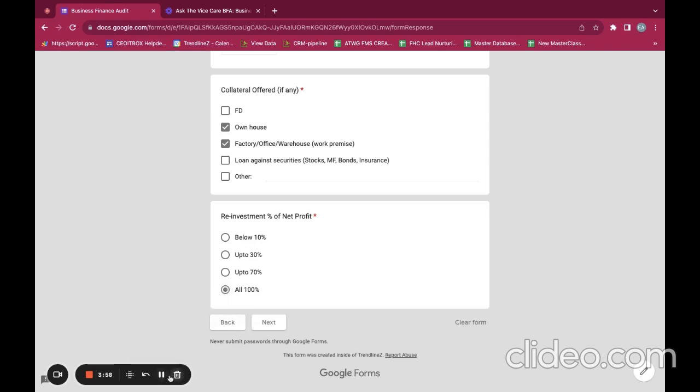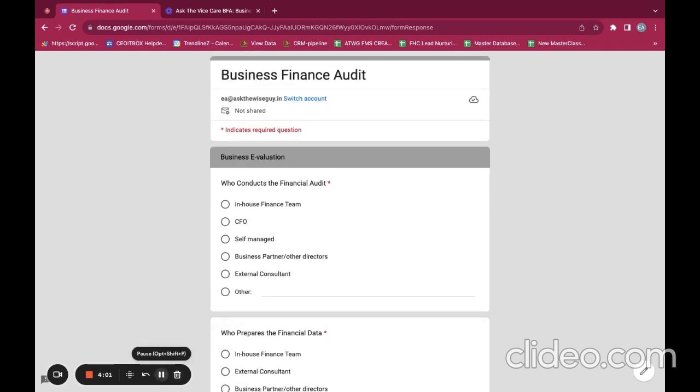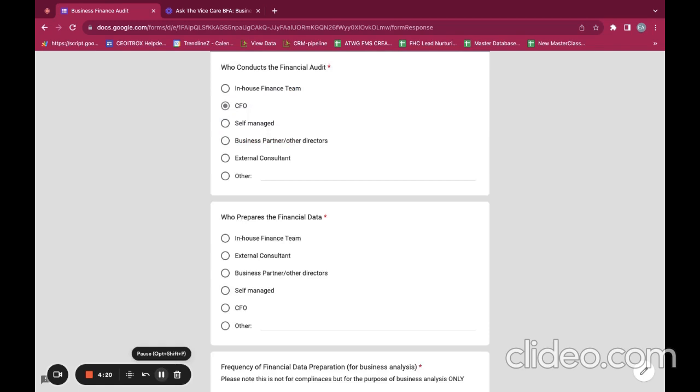So coming to the last part of the form, this is about your business. How do you evaluate your business? So first, who conducts the financial audit, like is it done in house or CFO, or say none. So you can just mention none over here. And the next question says, who prepares the financial data? So is it your team, finance team, or you have hired an external consultant, or you do it on your own, आपका CFO, or none, or you don't know? So you can just mention whichever is applicable.